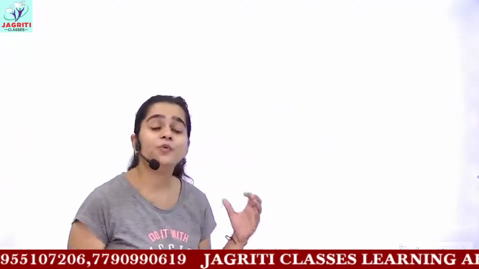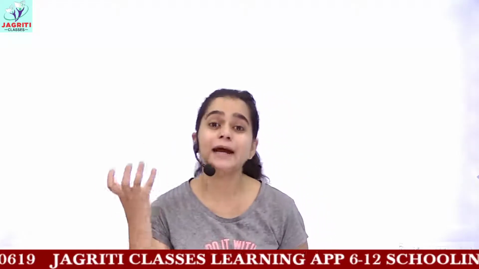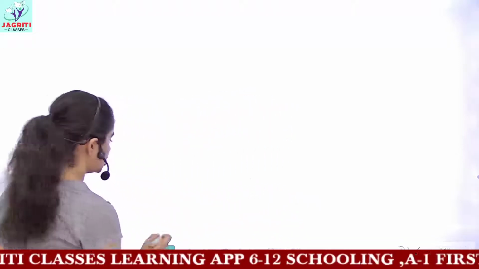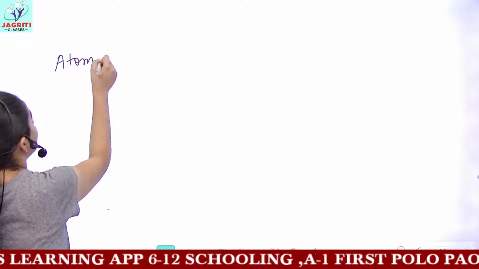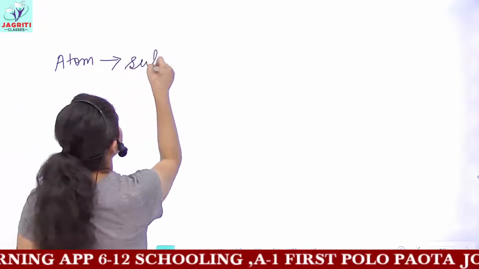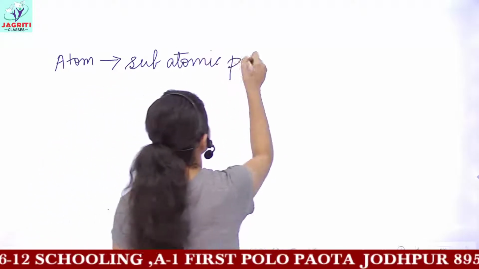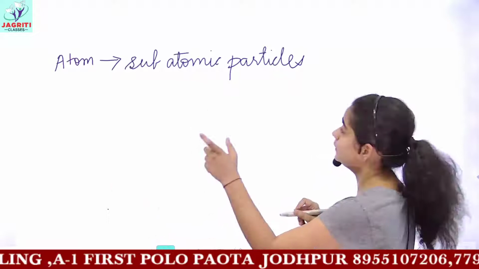So, how we came to know that atom is not the smallest particle. Atom is further made up of more smaller particles which are called subatomic particles. So, the first indications that atom has many subatomic particles, that is, atoms is not the smallest particle of matter.